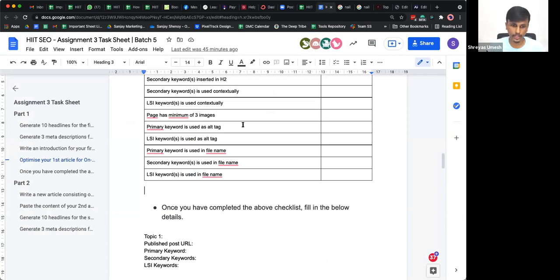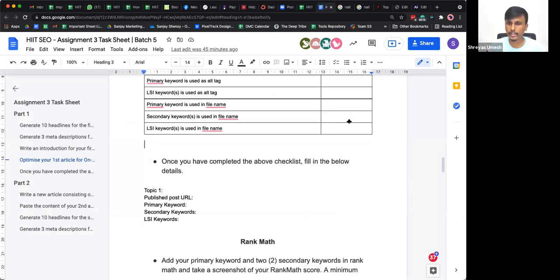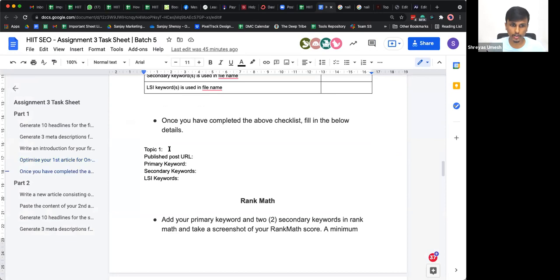All right, so that's that. Once you have completed all of this checklist, make sure you add in your topic name. Topic is nothing but the title of your article, right? Once you publish your article, so what you can do is, for example, here,